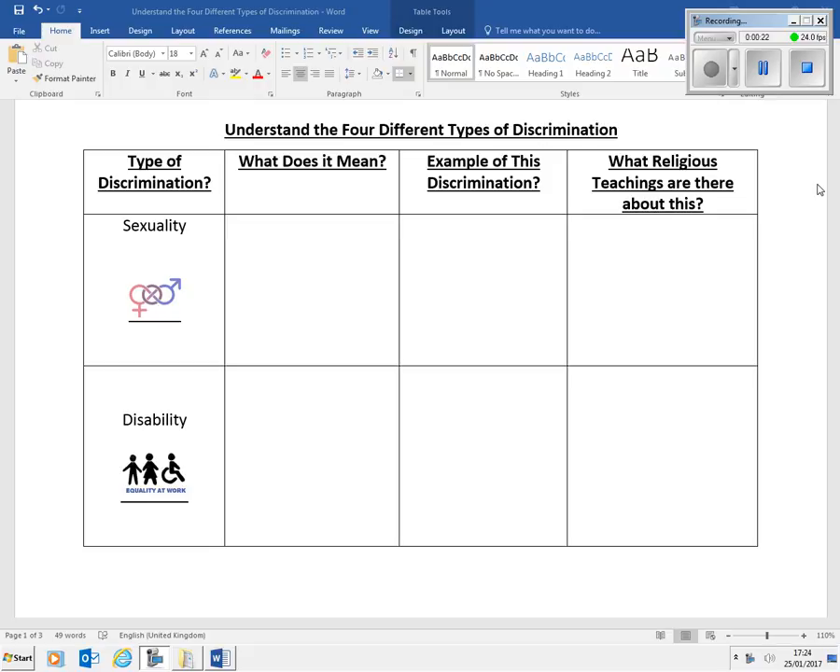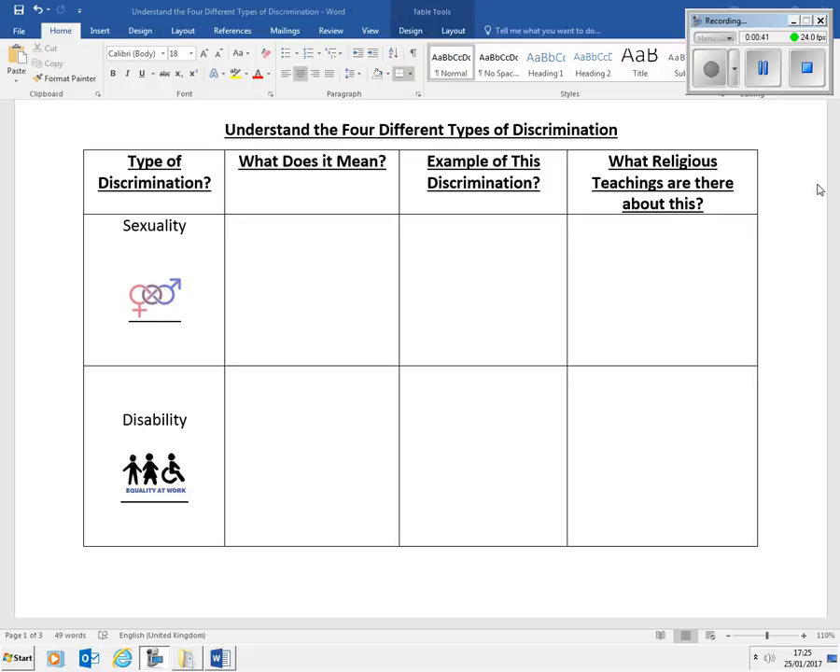This table will help you understand what the four different types of discrimination are that you need to know for your exam. So if you have a look, we'll start with the first one, which is sexuality. You need to know what it means, you need to have an example of the discrimination, and you also need to know what the religious teachings about this are. So let's begin with sexuality.